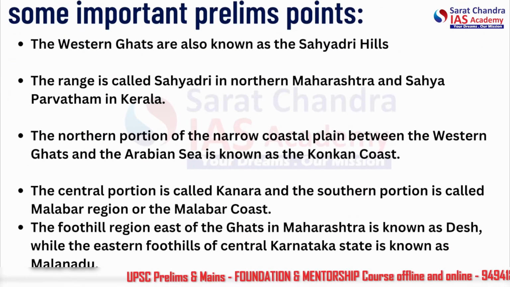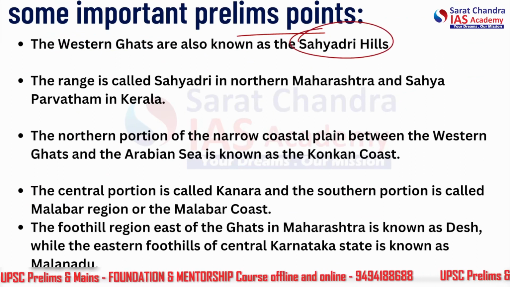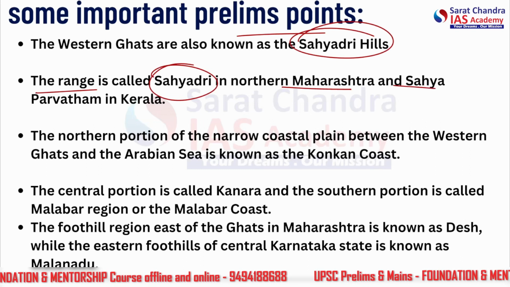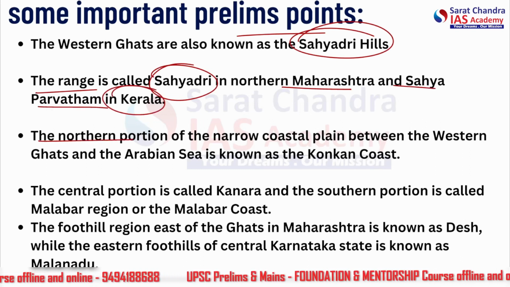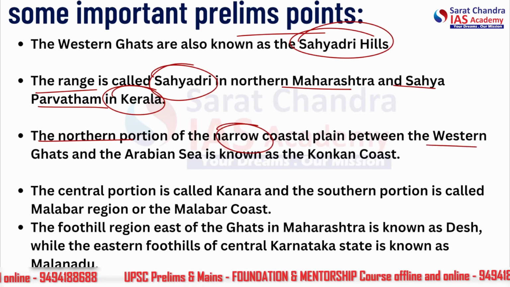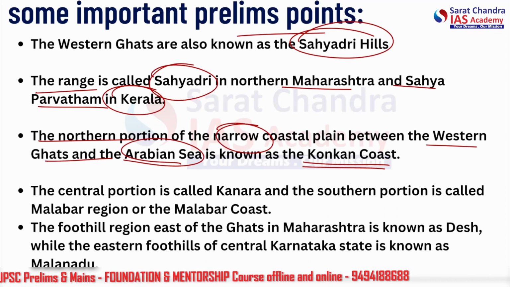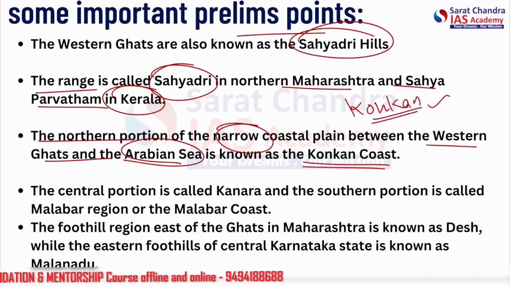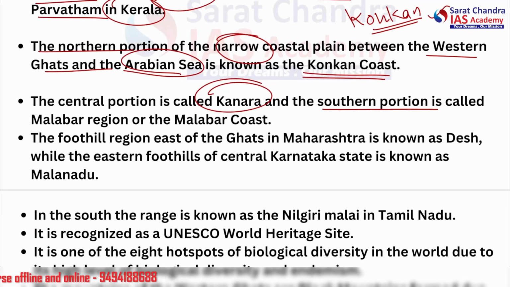Some more important prelims points, let's see. So Western Ghats are also known as the Sahyadri Hills. This range is called Sahyadri in northern Maharashtra and Sahya Parvatam in Kerala. The northern portion of the narrow coastal plain between the Western Ghats and the Arabian Sea is known as the Konkan Coast. Alright, very famous area of India, the Konkan area. The central portion is called Kannada, and the southern portion is known as Malabar region or the Malabar coast.